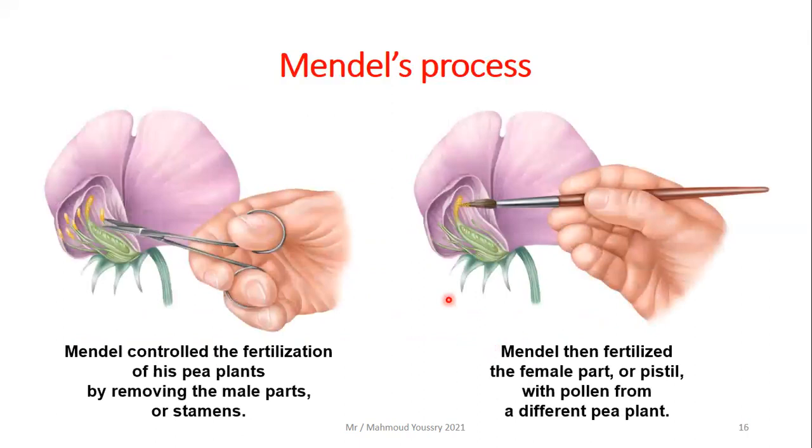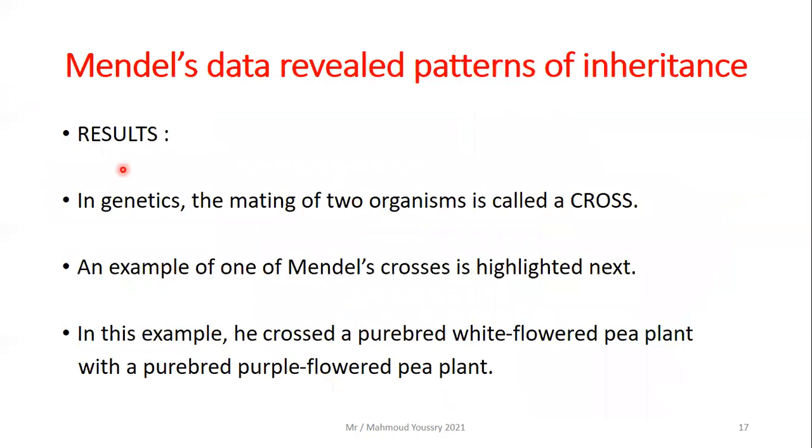So what did he do? Mendel controlled the fertilization of his pea plants by removing the male parts, or the stamens, as you can see from the picture, and then he fertilized the female part with this brush. It holds the pollen grains of another plant. So Mendel fertilized the female part, or pistil, with pollen from a different pea plant. What are the results of this experiment?